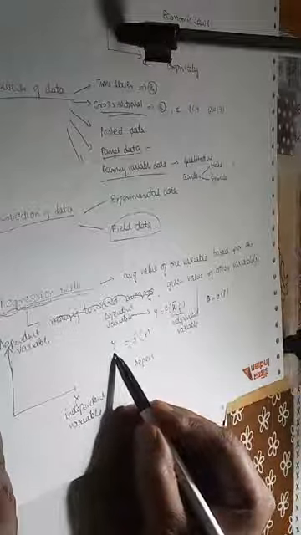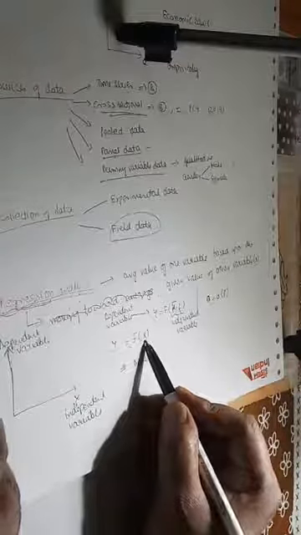Okay, and output is the dependent variable. So the x-axis is always your independent variable and the y-axis is your dependent variable. Don't forget this: independent and dependent variable. So when I write output is a function of input, output is your dependent variable and x is your independent variable.